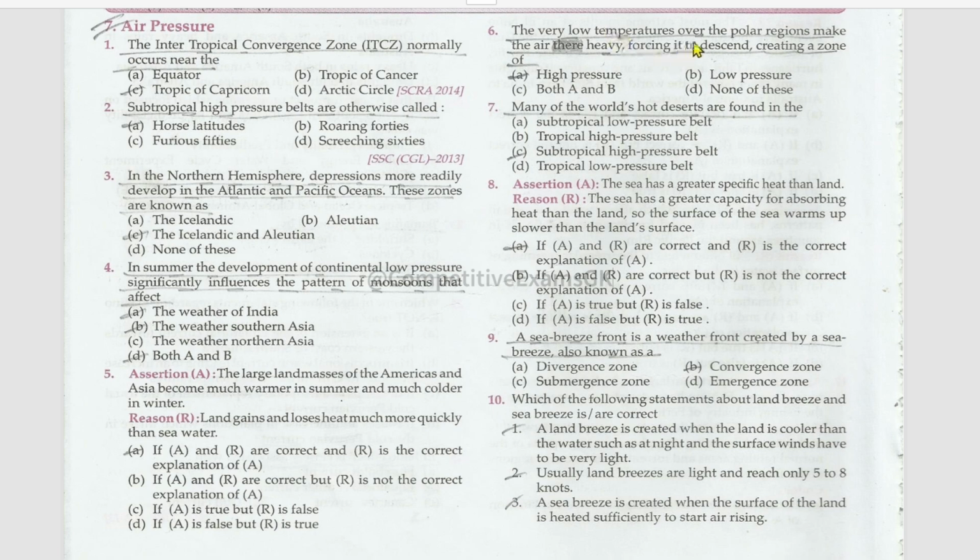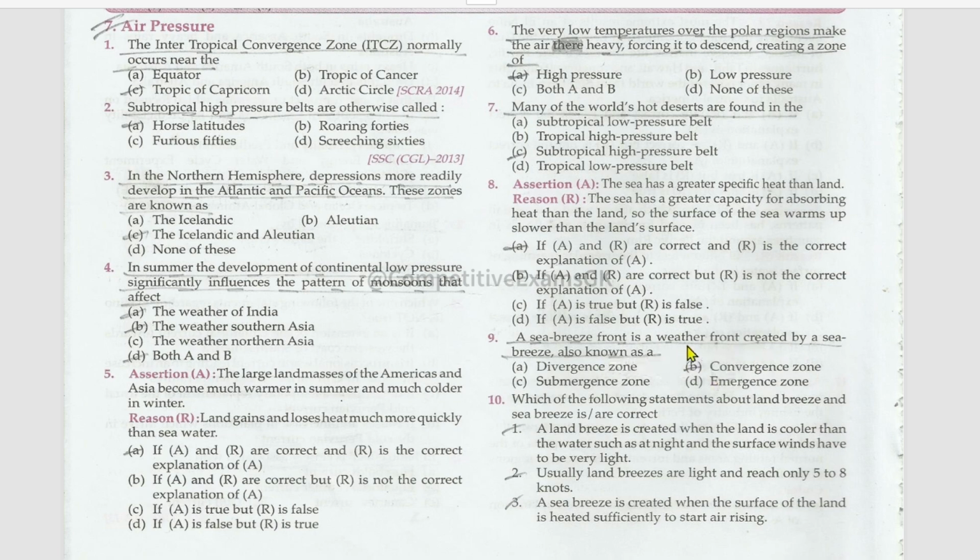The very low temperatures over the polar regions make the air heavy, forcing it to descend, creating a zone of high pressure. Many of the world's hot deserts are found in the subtropical high pressure belt. Next is assertion and reason. The sea has a greater specific heat than land. The sea has a greater capacity for absorbing heat than the land, so the surface of the sea warms up slower than the land surface. Assertion and reason both are correct, and reason is the correct explanation for assertion.